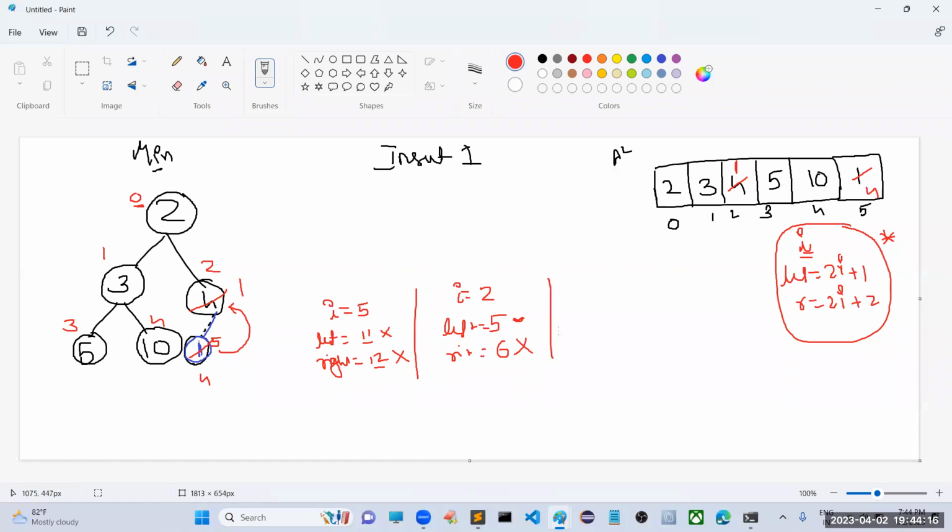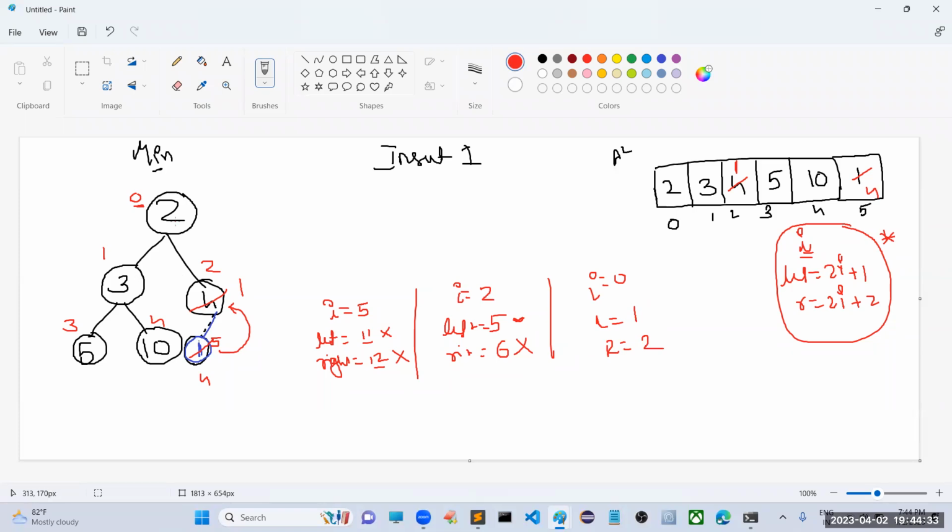Sir, next again for i. So who is the immediate parent? Your i will become 0. Now we have to compare. Sir, its left child will become 1 and its right child will become 2. Okay. Now compare with left.